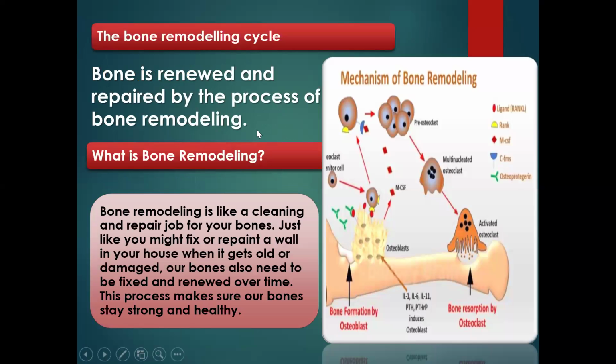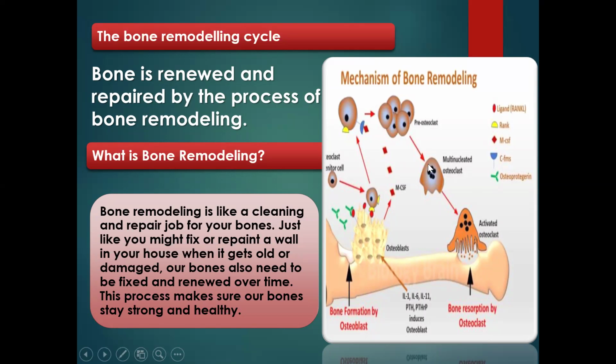Now let's look at bone remodeling. When a fracture has occurred, the next step is the healing of the bone, and that is known as bone remodeling. Bone is renewed and repaired by the process of bone remodeling. What is bone remodeling? Bone remodeling is like a cleaning and repair job for your bones, just like you might fix or repaint a wall in your house when it gets old or damaged. Our bones also need to be fixed and renewed over time. This makes sure that our bones are very strong and healthy.